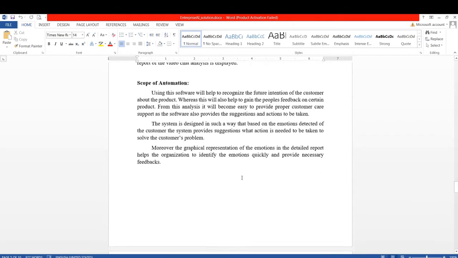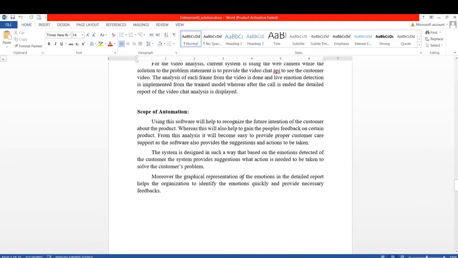Then the scope of this automation is to recognize the future intention of the customer. This also helps to gain people's feedback on a certain product. For this it becomes easy to provide proper customer care support, as the software also provides suggestions and actions to be taken for the review given by the customer.